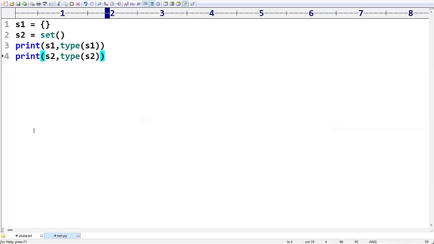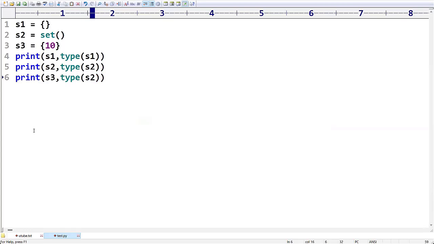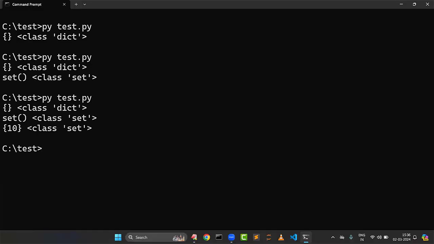Then I want to create a set with only one element. How to do it? We have to take these brackets and I'm going to take 10. So I'm creating S3 as a set type with only one element. When will it be considered a dictionary? There are two possibilities. One is if you create empty curly brackets, it will be considered a dictionary. Second, when you create curly brackets with key value pairs, then only it will be considered a dictionary. If you give only a single object, it will be considered a set. If you want, you can see the third output, it is a set or not?